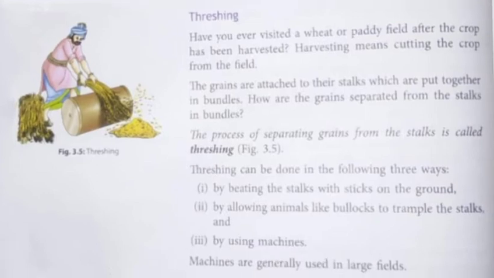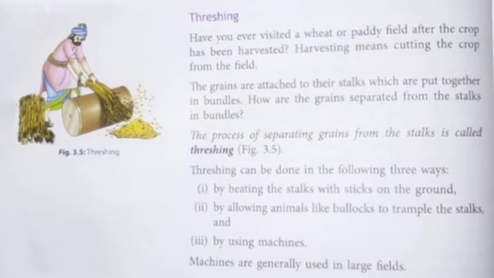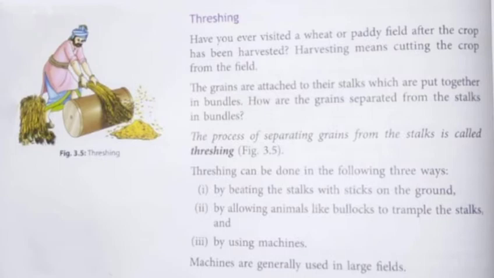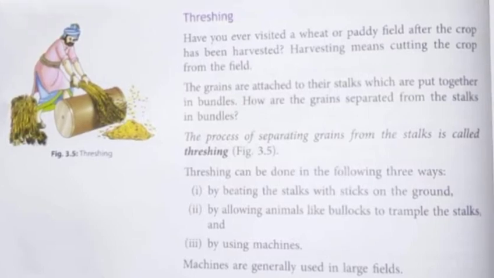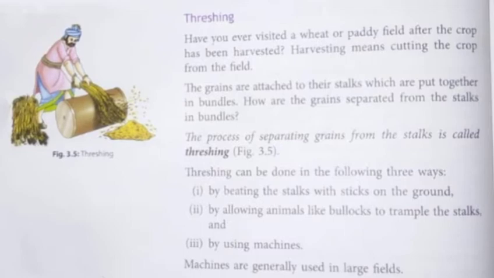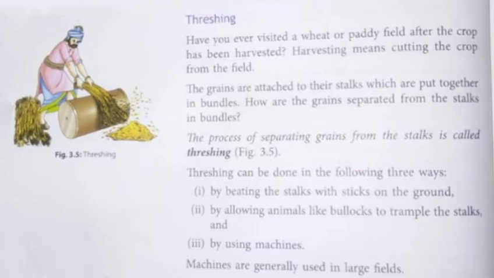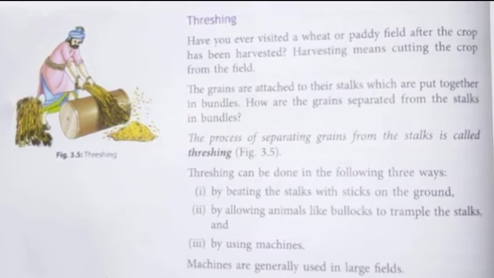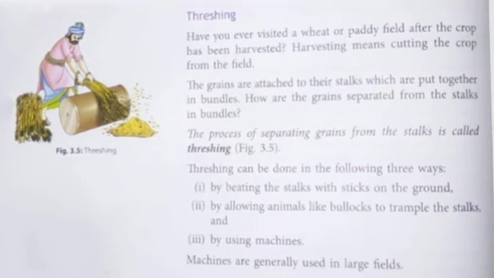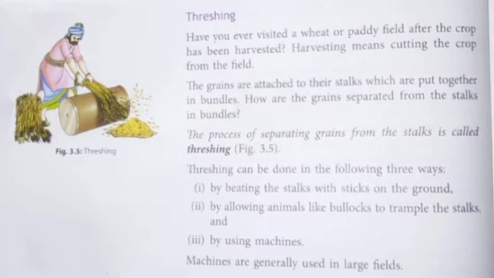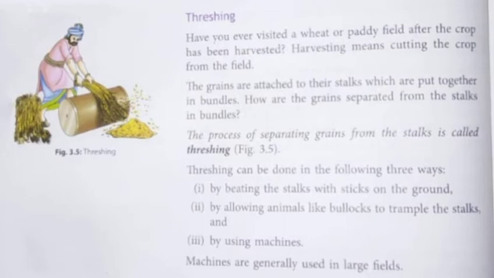And in threshing, what do we do? We simply beat the stalks on some hard surface, so that when we are beating the stalks on some hard surface, say a stone, the grains simply separate out from the stalk, and we are left with the stalks in our hand and the grains are separated. So threshing can be done in three ways. First is this, which I just explained, by beating the stalks on the ground or on some hard surface like a big stone.